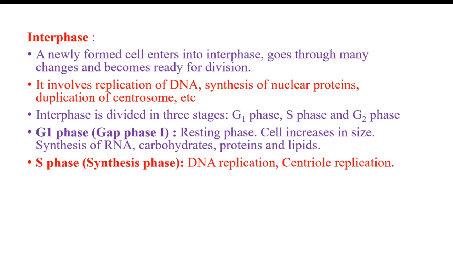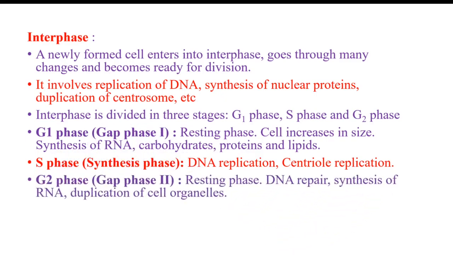Then S phase is a typical synthetic phase. Here the DNA replication takes place. That is the most important thing. One DNA after replication becomes two DNAs. So one DNA becomes double. It is actually duplication or replication of the DNA. Then centriole replication: two centrioles are formed from one.